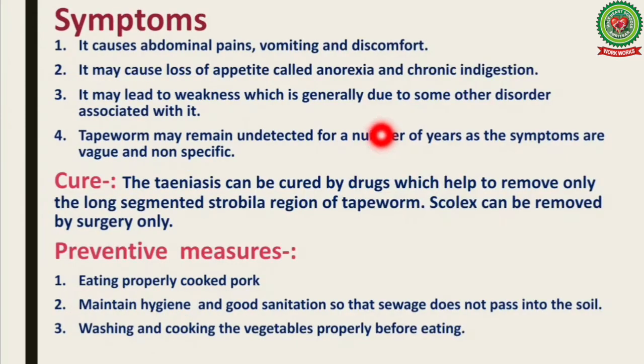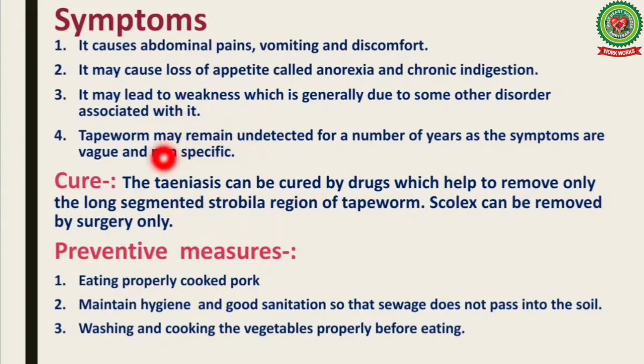So, what are the basic symptoms of Teniasis? It causes abdominal pains, vomiting, and discomfort. It may also cause loss of appetite, called anorexia, and chronic indigestion. It may lead to weakness, which is generally due to some other disorder associated with it. Tapeworm may remain undetected for a number of years as the symptoms are vague and not specific. That is, they are non-specific.